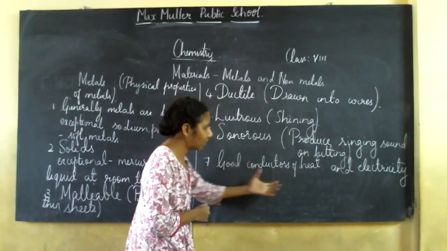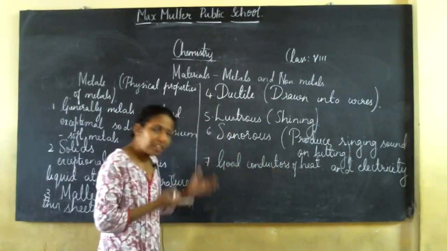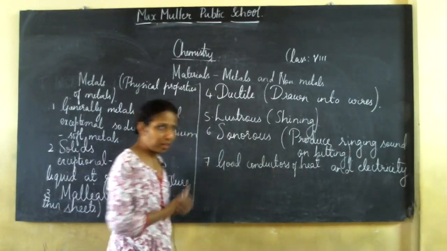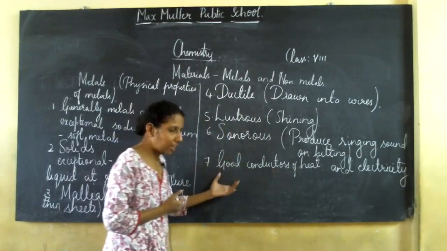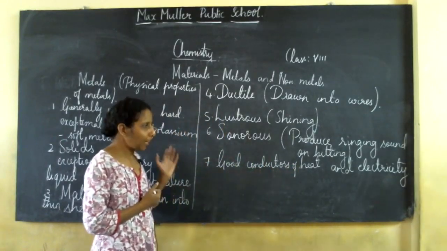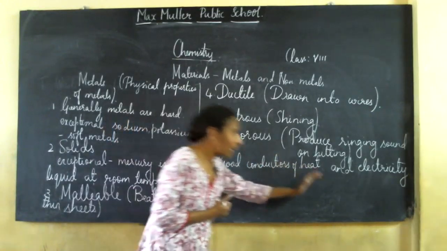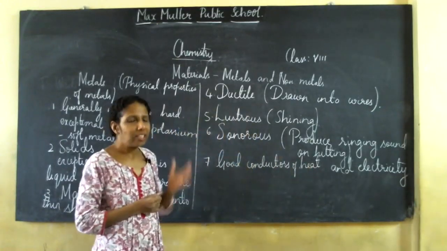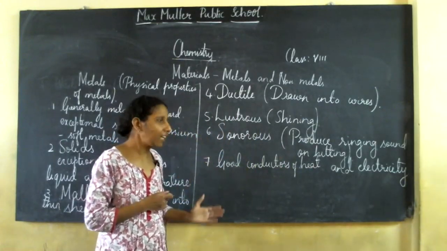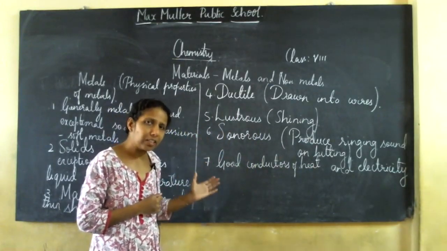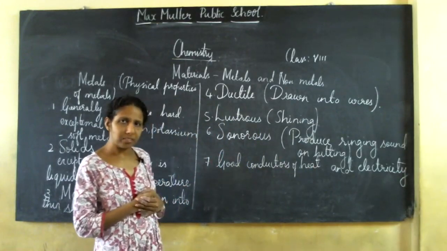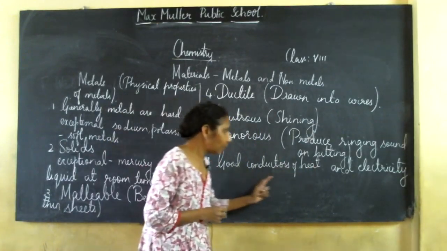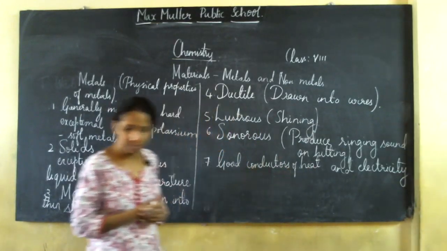When I say good conductors of heat, they allow heat to pass through them. That is why we say they are good conductors of heat. Metals are good conductors of electricity because they allow electricity to pass through them. So we say that metals are good conductors of electricity.